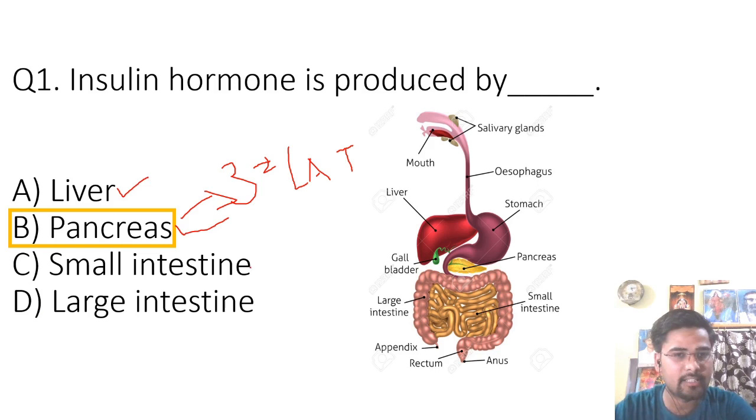The small intestine is divided into 3 parts, that are duodenum, jejunum and ileum, and the complete digestion of the food occurs in the small intestine. The final is the large intestine. It is divided into 3 parts, that are cecum, colon and rectum. So let's move ahead to question number 2.